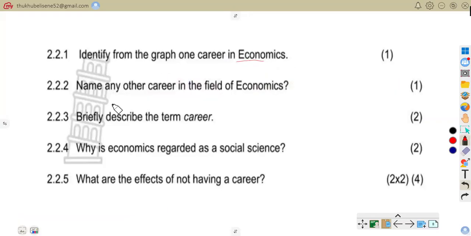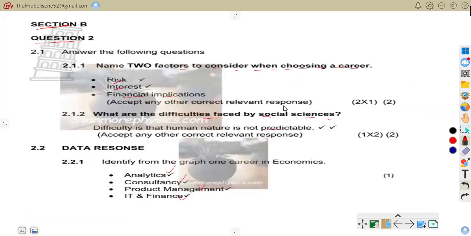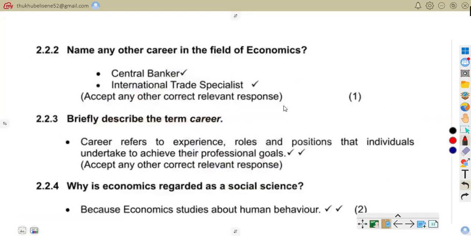Now let us go to another question, 2.22. Name any other career in the field of economics. We can see we have central banker, we have international trade specialist. As you know, when you talk of a central banker, we are talking about someone who controls the money supply, and that is that.